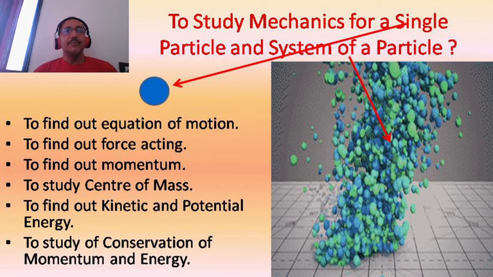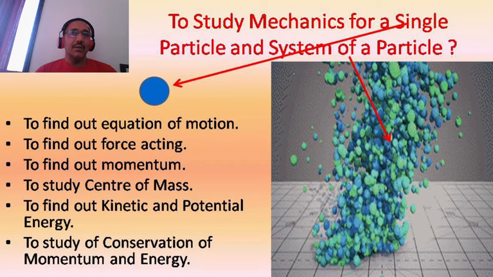Now, what exactly do we want to do in studying mechanics? The study of mechanics for a particle is divided into two: for a single particle there are different laws, formulas and concepts, and for a system of particles there are different fundamental physical properties. A blue spot is a single particle; if we apply force to it, it is displaced by some distance.